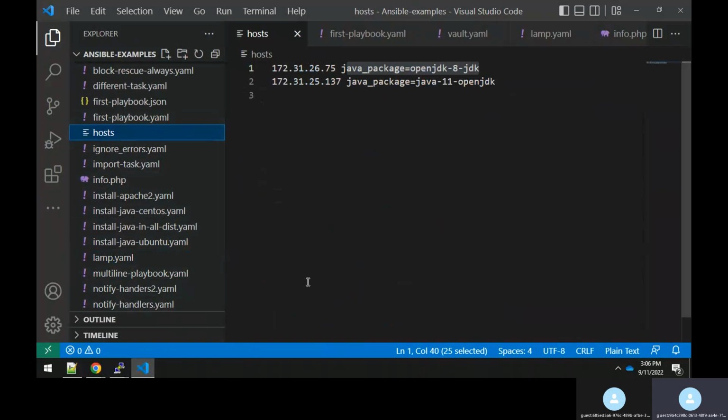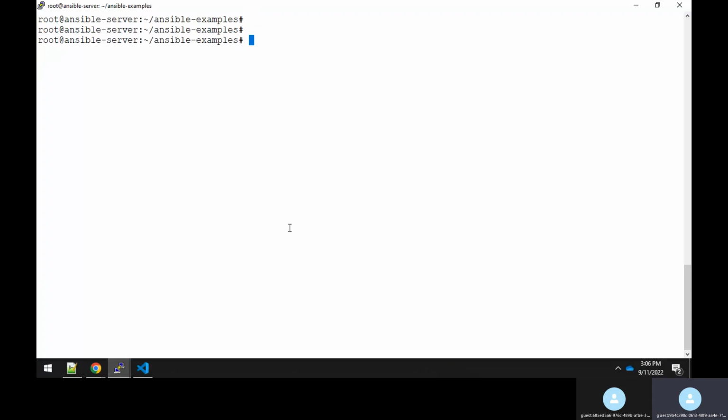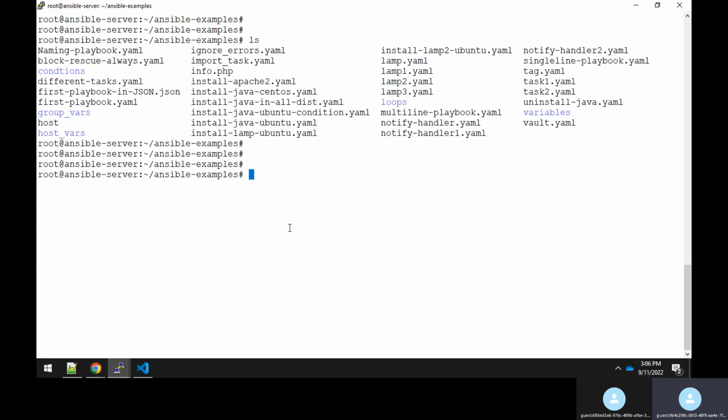Now, when it comes to the host file, we have heard it can be in the INI format, and the host file you can even write in the YAML format also, which we saw in the last session. Like here, for example, I'm in the Ansible server now.